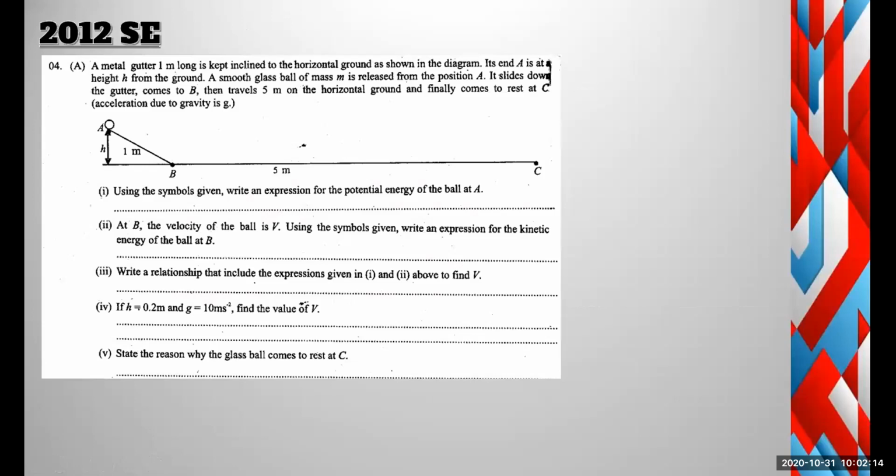Okay, here this is a complex question, taken from the 2012 structured essay paper.